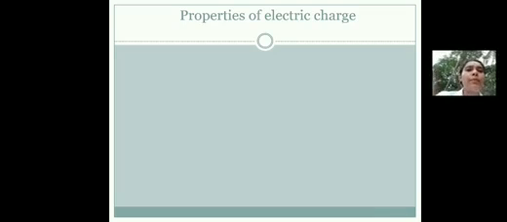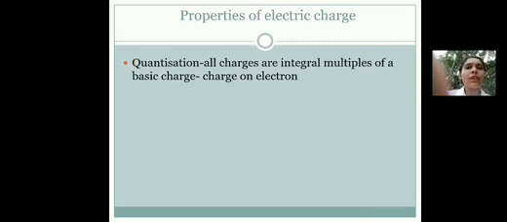So next, let's discuss the properties of electric charge. The first property of electric charge is quantization. Quantization means any charge present in the universe is an integral multiple of a basic charge. And which is that basic charge? Charge on an electron. You might have studied this concept in your class 10 physics. There you studied one equation, that is Q = ne. Here n means the number of charges, an integer multiple, and e is the electronic charge. So n can take values 1, 2, 3, etc. Therefore, that property is the quantization of electric charge.